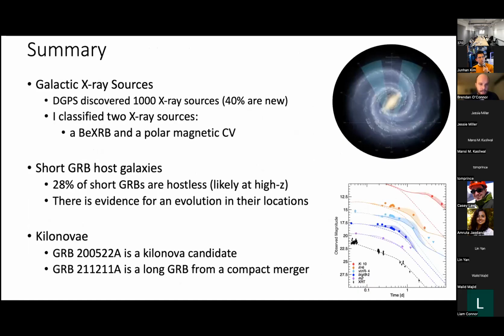So here's my summary slides. On the Galactic Plane survey, we detected 1,000 X-ray sources. 40% of them are new. So far, I've classified 2 of them, and more are in preparation. The study of short GRB hosts revealed that 28% of them are still hostless, but that they're likely at high redshifts, and that there is evidence for an evolution in their locations that needs to be explored. And then my work on kilonovae showed that we need multiple epochs and multiple colors to confirm a kilonova in cosmological short GRBs, and that compact mergers can produce really long gamma ray signals, much longer than previously thought.